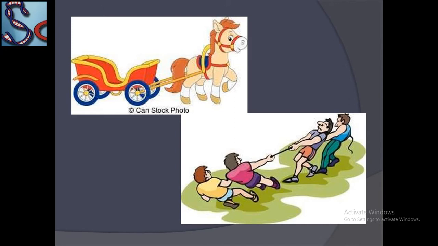In this example, a horse is pulling the cart, and in the second example, it is a simple game of tug of war, pulling and pushing. Both sides pull each other. Okay. Now,